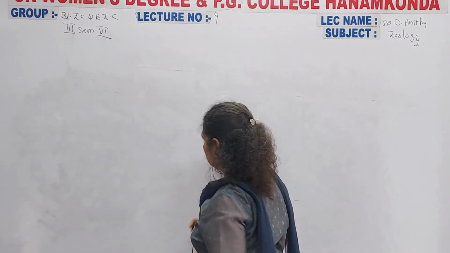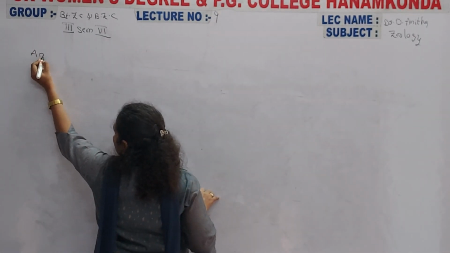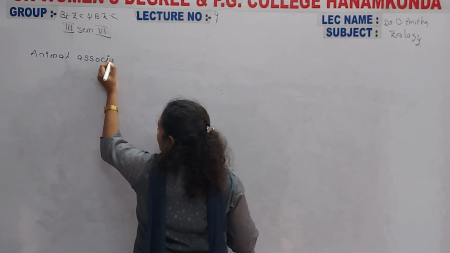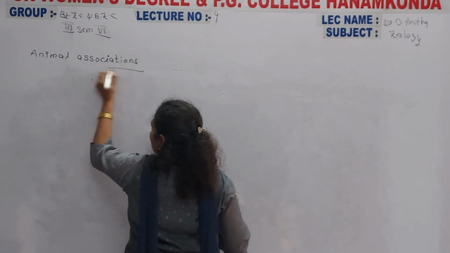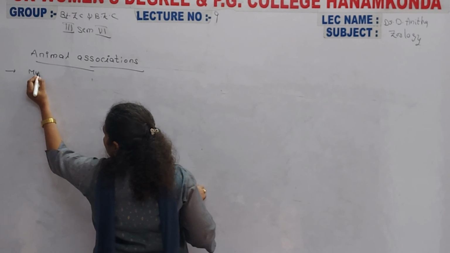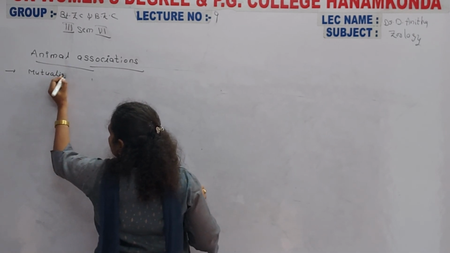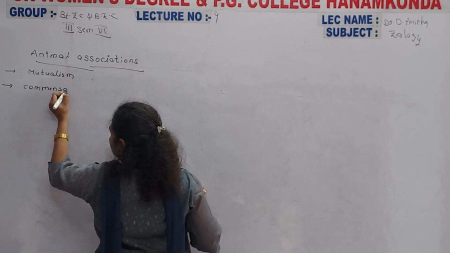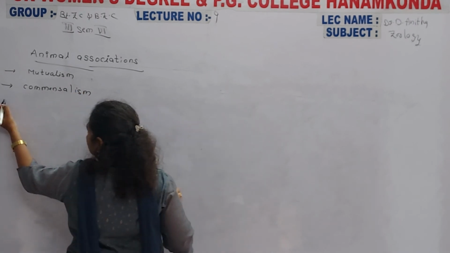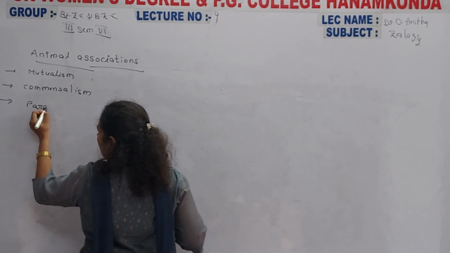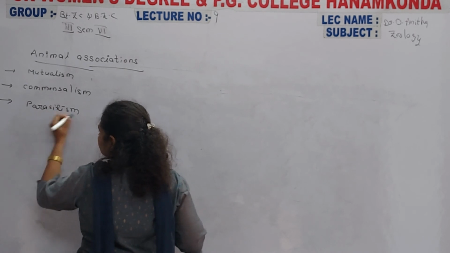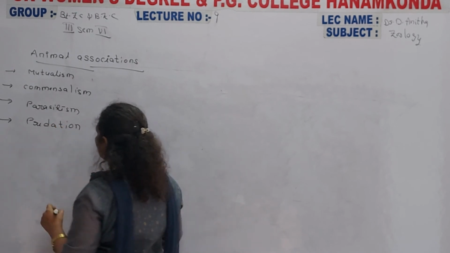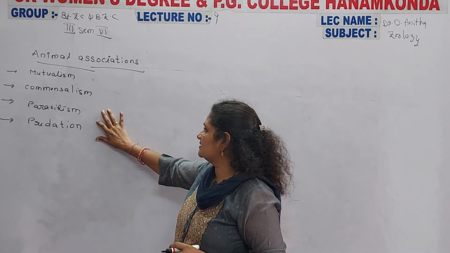Those animal associations are mutualism, commensalism, parasitism and predation.